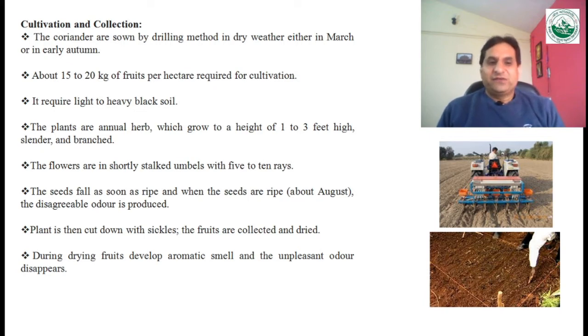Now these plants are cut down with the help of sickles. Sickles are a type of instrument with which we can cut down the plants, and after that we collect the fruits, followed by drying. During drying, the fruits develop an aromatic odor and the unpleasant odor disappears. In this way we can cultivate and collect coriander for the market.